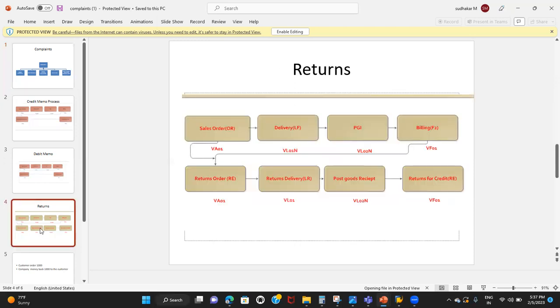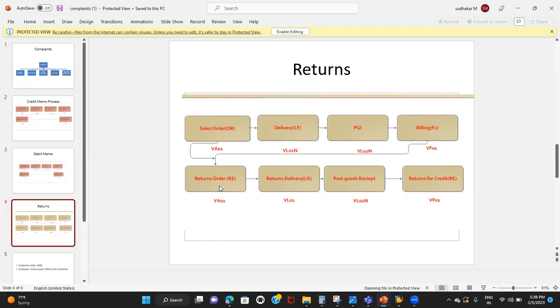If you see the process flow, first of all, we'll create the normal order and delivery. Order I'm going to create for one quantity, delivery for one quantity, picking and PGI for one quantity. Then I'm going to bill the customer for one quantity, and the customer returns that material because it is damaged or not working properly. So I'm going to create the return order.